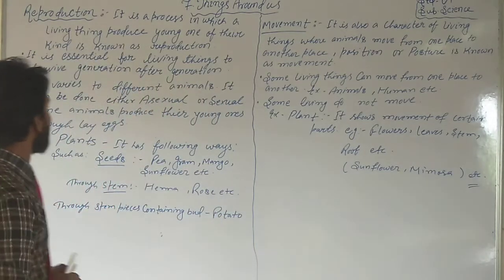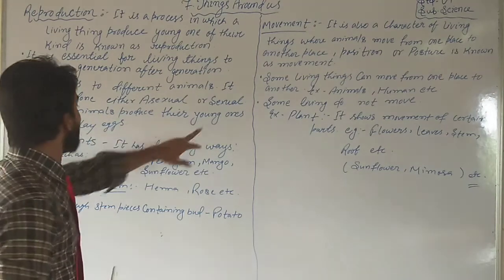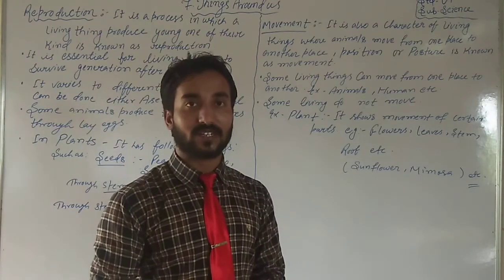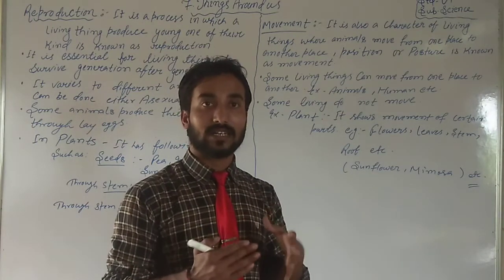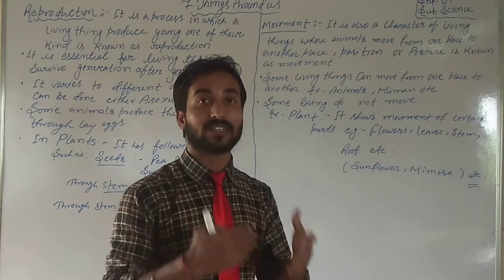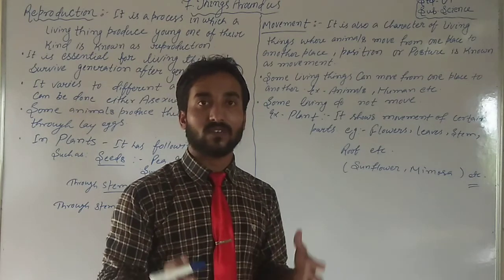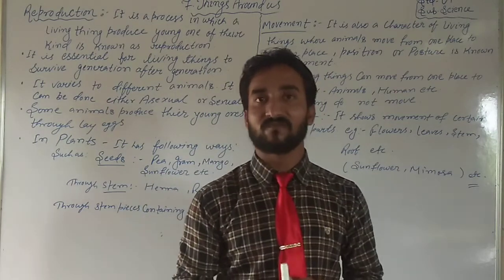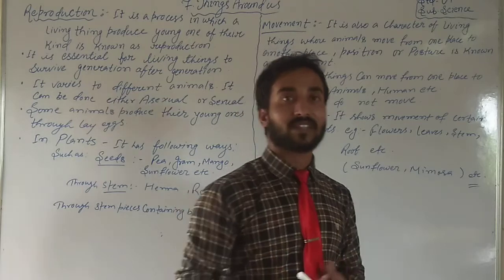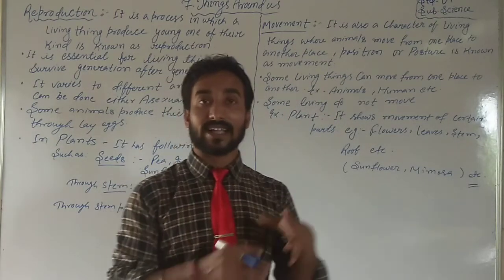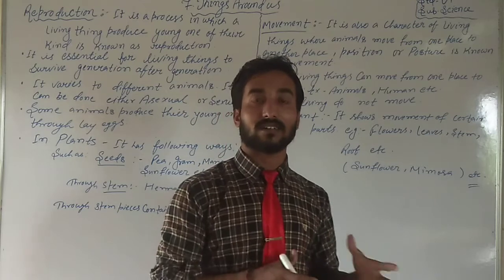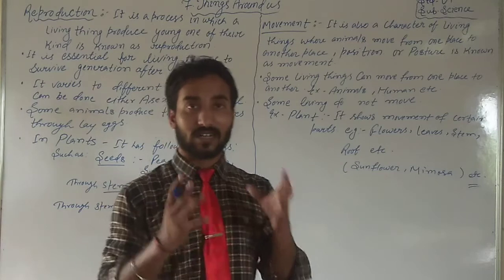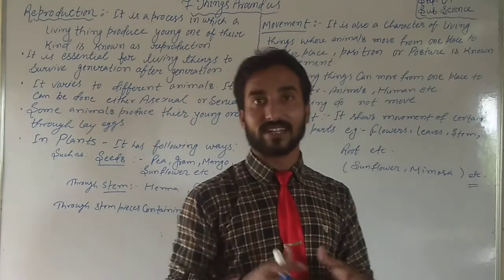But some animals produce their young ones by laying eggs, and we can also observe in the surrounding nature that a few animals lay eggs to give birth to their babies. For example, the ostrich. Have you heard of the ostrich? The biggest egg laying animal is considered to be the ostrich, and an ostrich egg weighs approximately 1 kg.